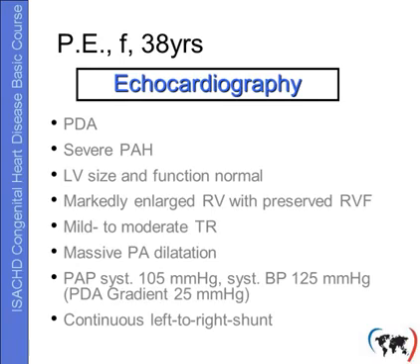There's marked enlargement of the right ventricle with preserved right ventricular function, mild to moderate TR, massive pulmonary artery dilatation, and pulmonary artery pressure is only slightly lower than systolic pressure in the systemic circulation, with a PDA gradient of only 25 millimeters mercury, but there's still continuous left to right shunt.